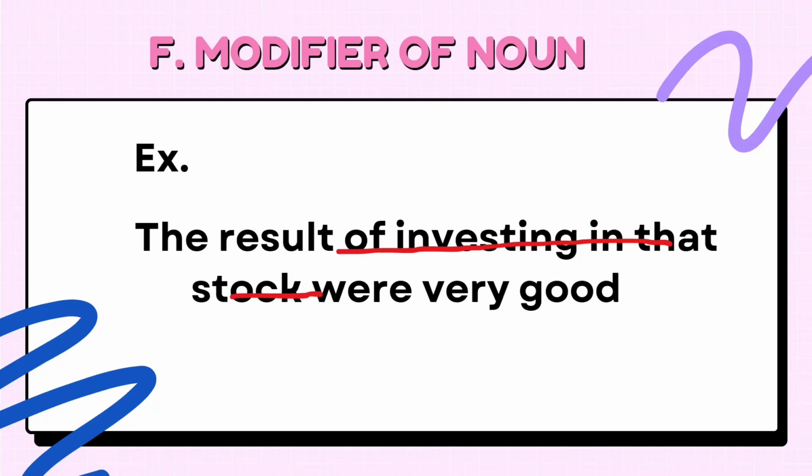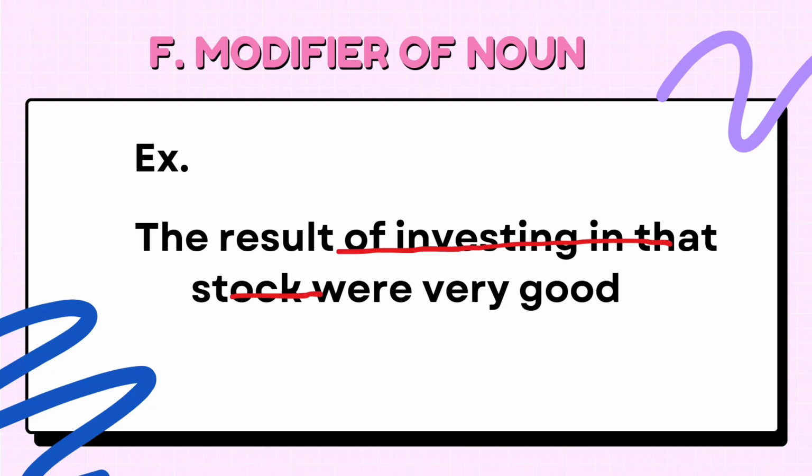In this sentence, the noun is the word result, right? And the non-finite clause that we already mentioned is modifying the noun, the word result. That's how a non-finite clause functions as a modifier of noun.